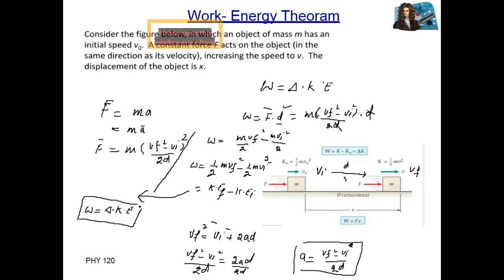Work energy theorem. Again, the statement of the work energy theorem is that work done on a body is equal to change in kinetic energy, or W is equal to change in kinetic energy. Work energy theorem.